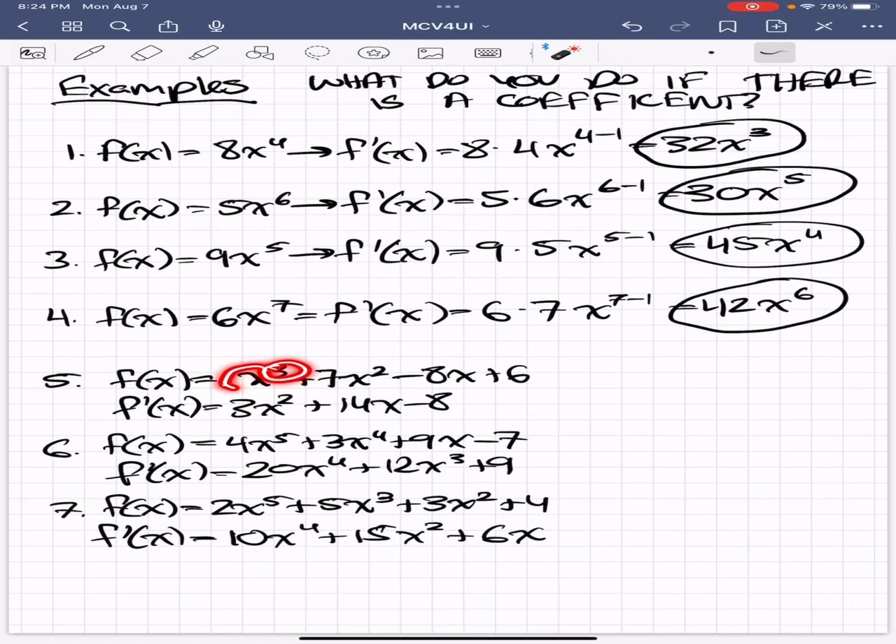So I brought the 3 down to become a coefficient with x, and then did 3 minus 1, which was 2. I brought the 2 down, I multiplied it with the 7 to get 14, and then I did n minus 1, so 2 minus 1, and then I got just 14x. Whenever you just have one x there, you get rid of that x, and you're left with a constant, aka just a number. So I did minus 8x becomes minus 8 when we're determining the derivative.